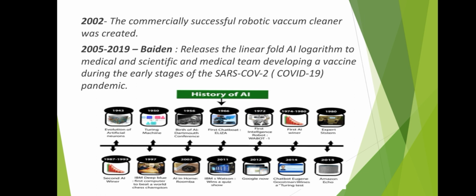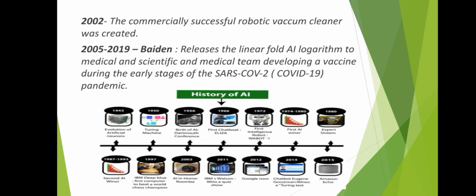Below is the history of AI. In 1943, evaluation of artificial neurons. In 1950, Turing machine. In 1956, birth of AI. In 1966, first chatbot. In 1972, first intelligent robot. In 1974 to 1980, first AI winter. In 1980, expert system.